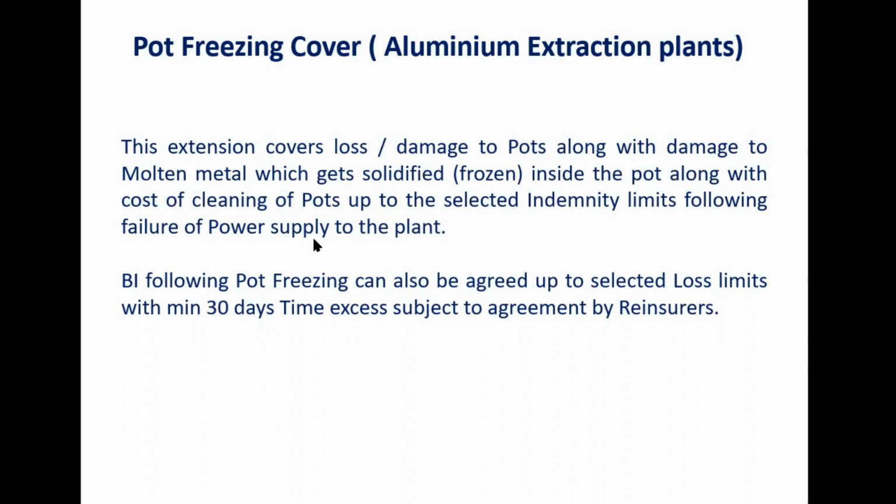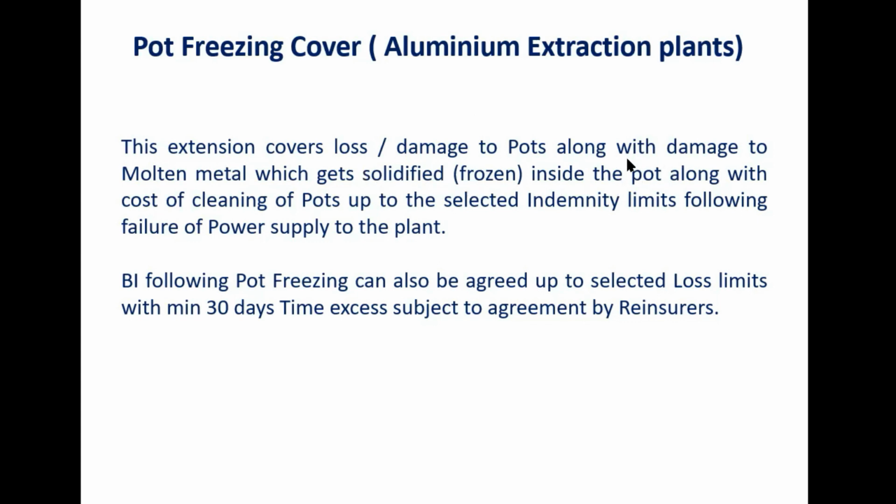If the power supply is interrupted for up to 4 hours, there is no loss. But if the power supply loss is more than 4 hours, then the pots get solidified, the metal gets frozen, because aluminium is in a molten stage, and if power is not supplied, it becomes solid, frozen into the pot.